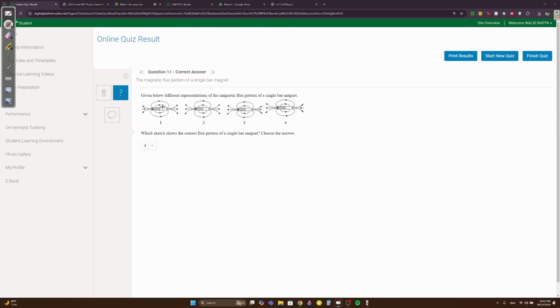Let's see. Why is this one wrong? Does it go south to north? No. Does it go north to south? But these ones, wait. Yeah, does it go out of the south? No, it doesn't, right? We always know it goes towards the south side, right? So that's wrong. Does it go south to north? Obviously. So this one, 3, is wrong because it's going south to north.